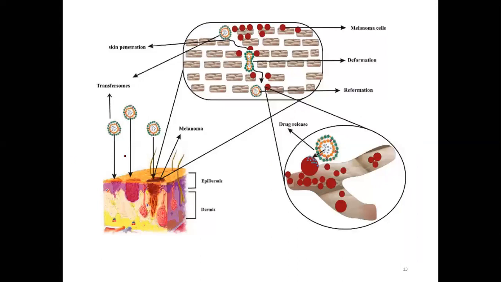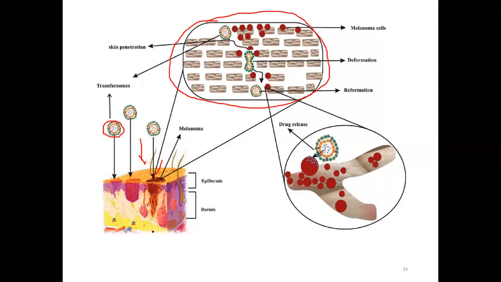Now, see this diagram. Here, this is a picture of a transferasome. Then it is applied on the skin. Here it is a melanoma. This structure is taken and magnified to understand the concept.